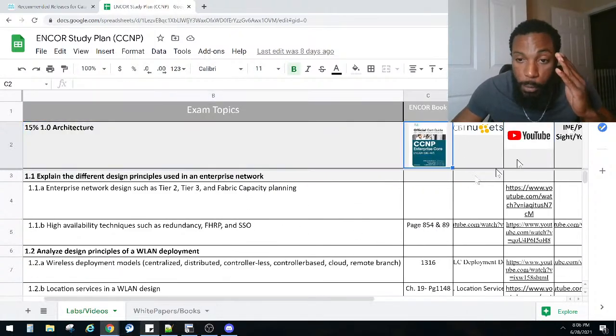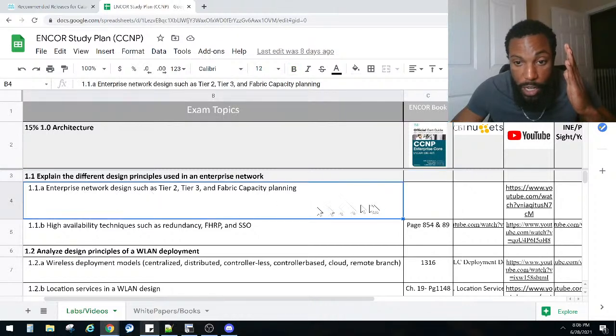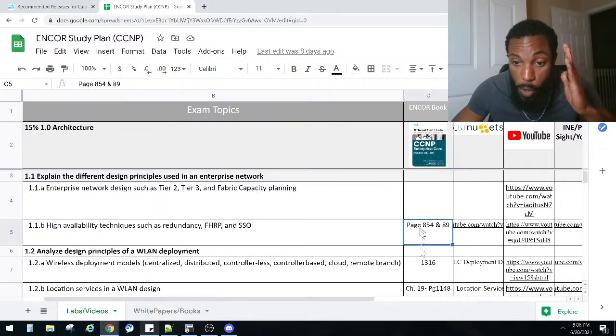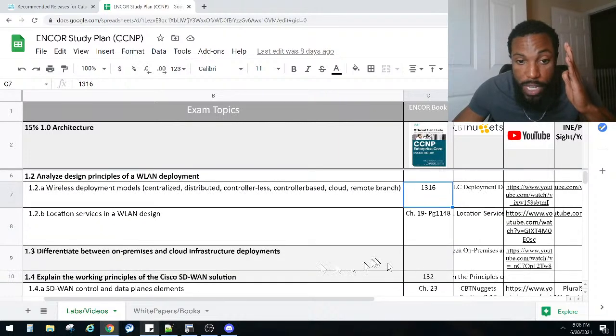So this is pretty much the de facto standard. This book right here is called the Official Cert Guide. This book will have most of the topics in it, and this spreadsheet will tell you what page those topics are on. Now these are subtopics. The subtopics are the ones that have the page. These are like main ones right here.